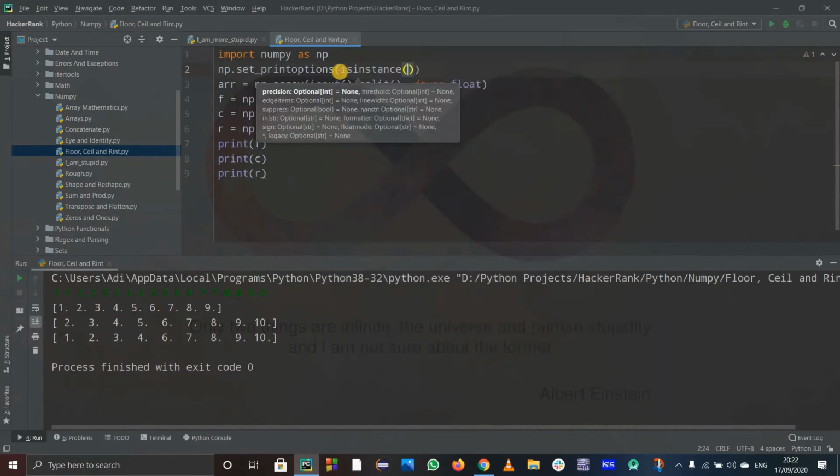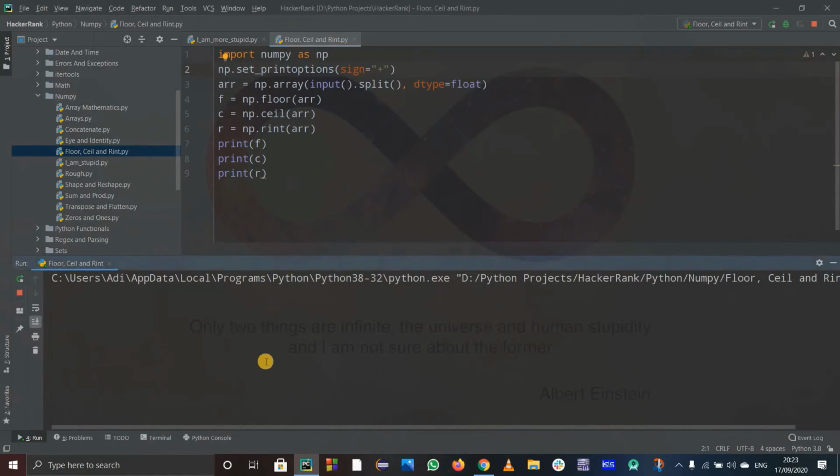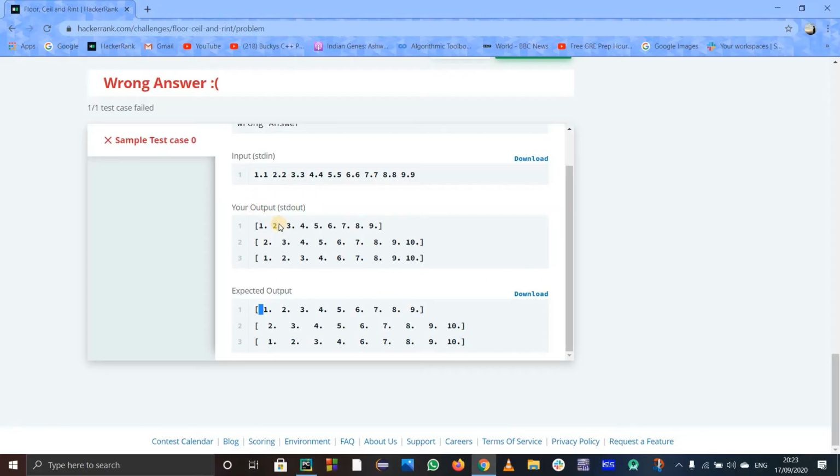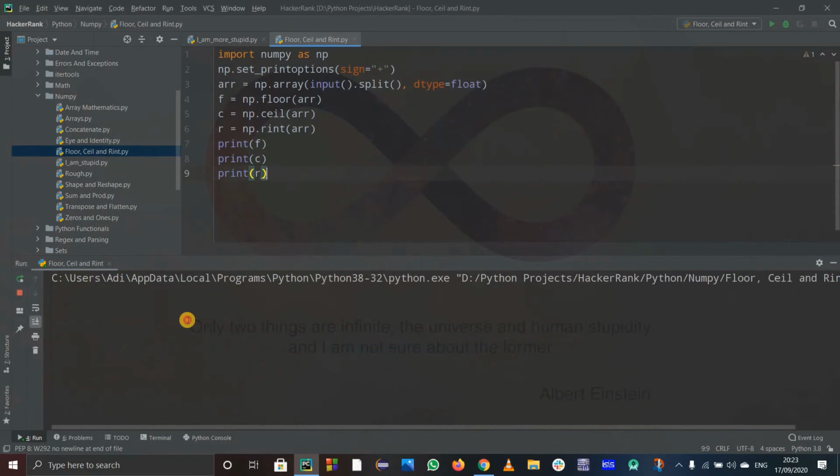But in this case I have to use the parameter called sign. If you write sign equals plus, it means we get a plus sign before each and every element. So I'll copy the sample input, paste it over here so that we check each value, and run this code again.